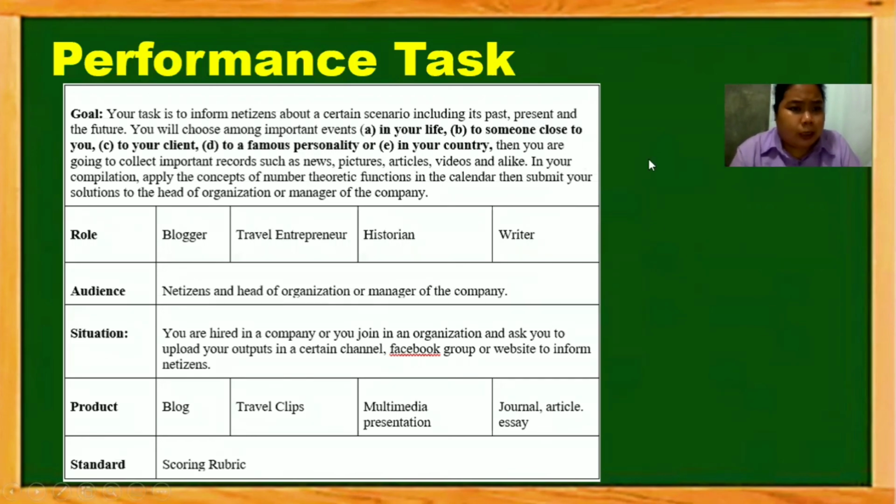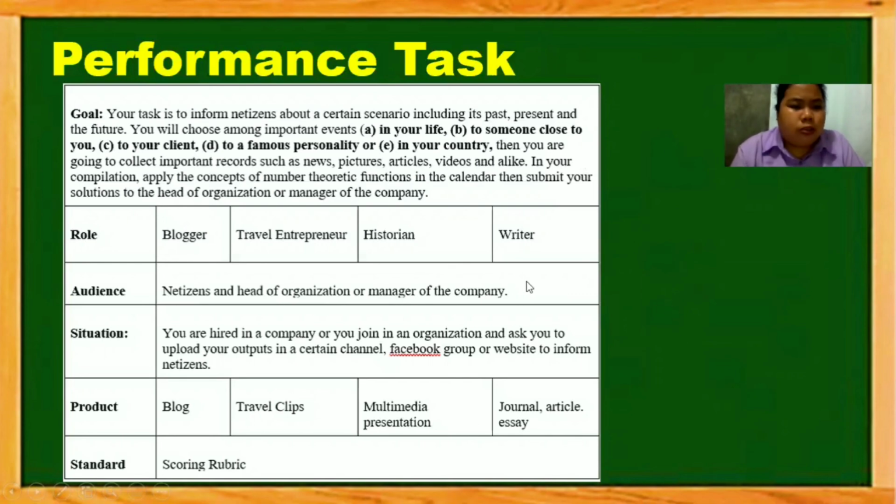Then you are going to collect important records such as news, pictures, articles, videos, and the like. In your compilation, apply the concepts of number theoretic functions in the calendar, then submit your solutions to the head of organization or manager of the company.